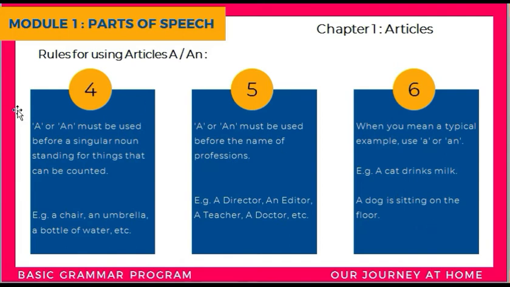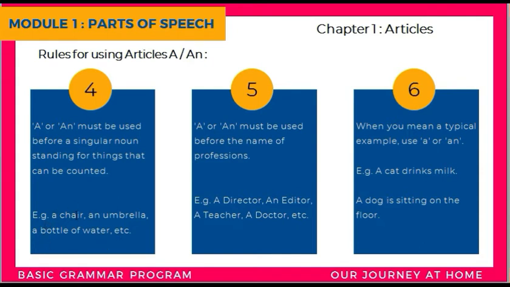The fourth rule is a or an must be used before a singular noun standing for things that can be counted. Basically, a chair, an umbrella, a bottle of water.